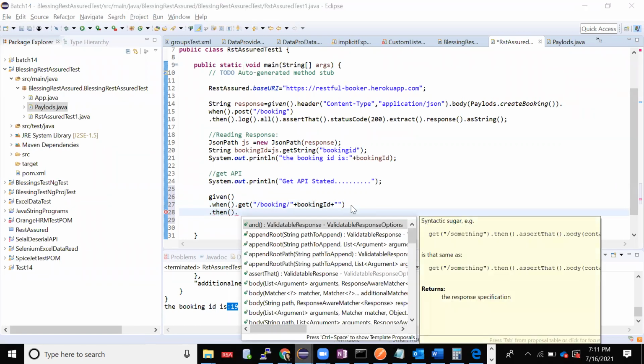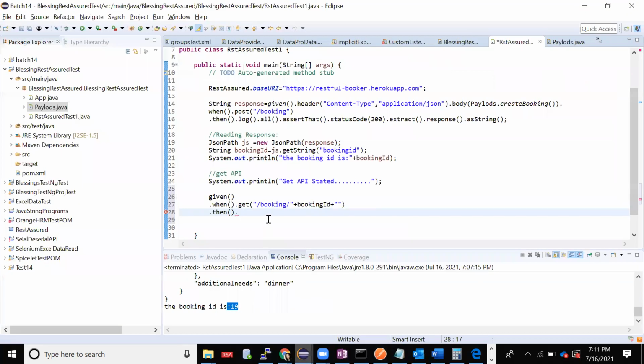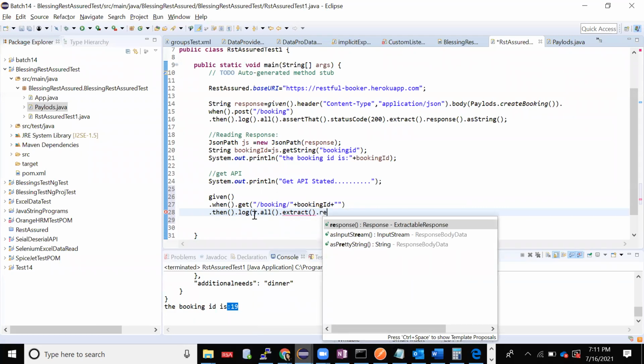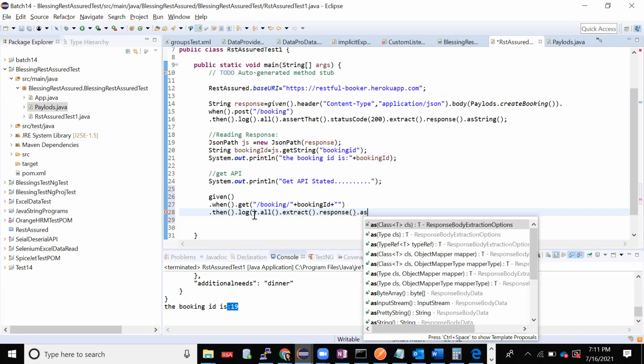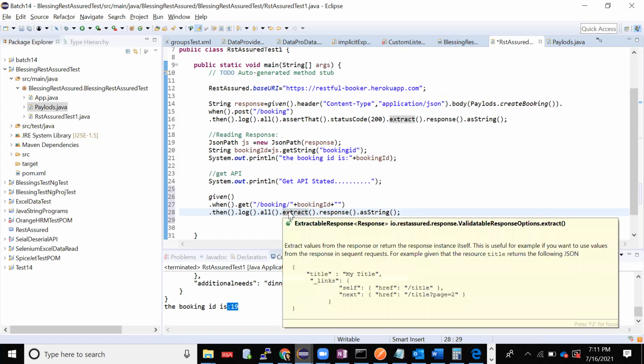Dot, what is coming in the response? In the response, I'm getting the details. I'll try to fetch the first name, or I'll just verify the entire response. If I have to see the response on the console, I'll have to put log dot all. Okay, it will display on the console. So log all dot extract the response. If you want to extract, you can get the response as string.